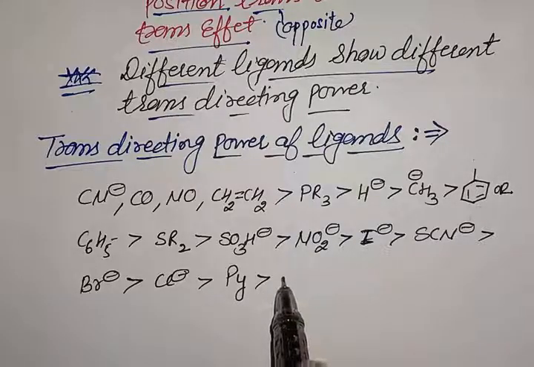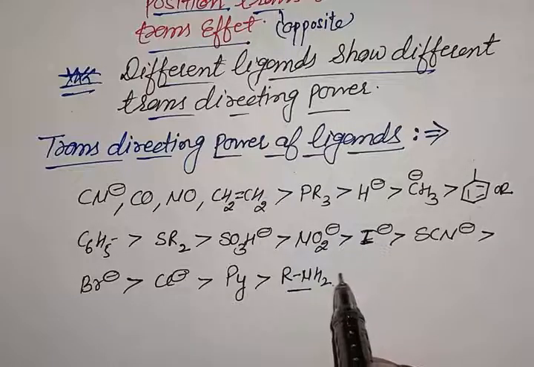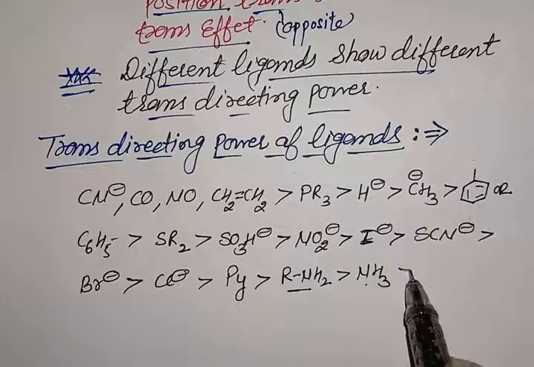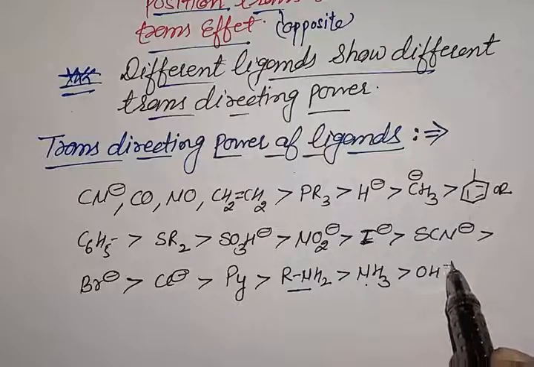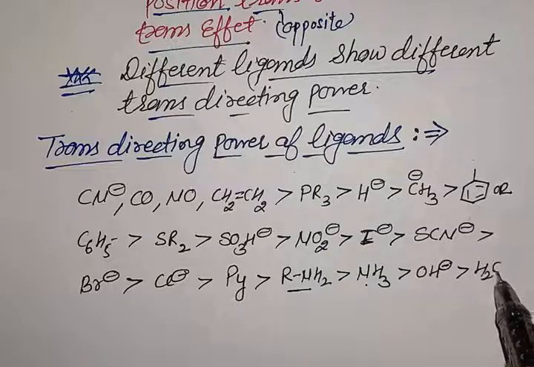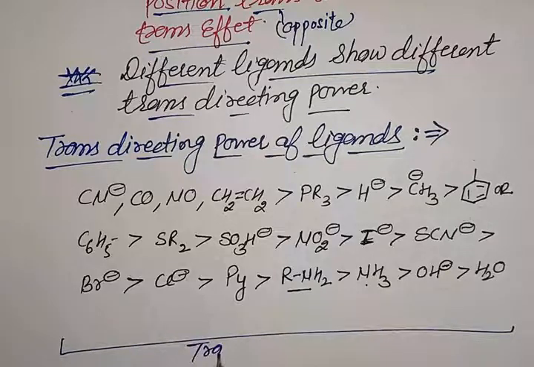Pyridine has more trans effect as compared to primary amines. Primary amines have more trans directing effect as compared to ammonia. Ammonia has more trans directing effect as compared to hydroxide ion, and water has the least trans directing effect as compared to all the ligands. This is also called the trans directing series.